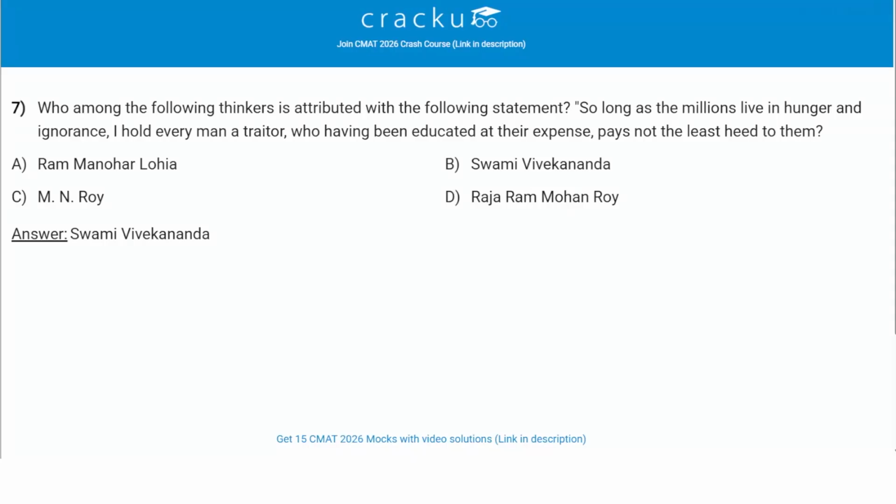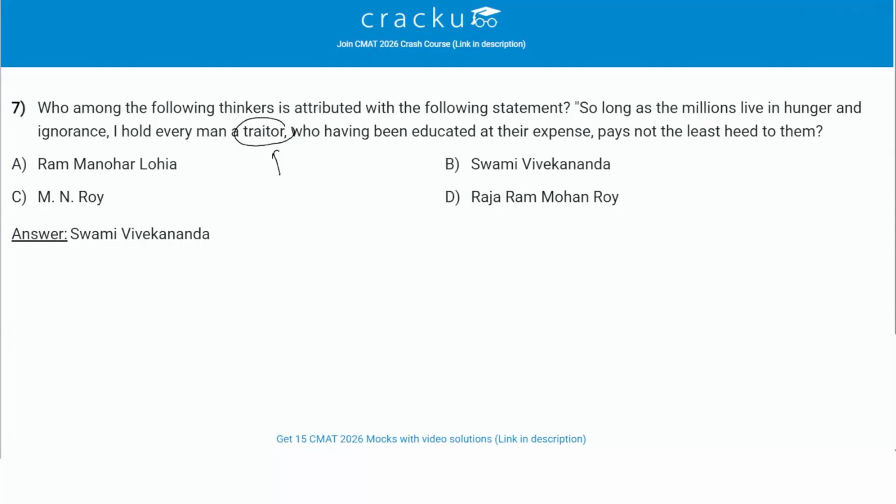Let's read the question. Who among the following thinkers is attributed with the following statement? So long as the millions live in hunger and ignorance, I hold every man a traitor who, having been educated at their expense, pays not the least heed to them. So basically, which thinker has made the statement that as long as millions of people are living in hunger and ignorance, every man is a traitor, means a betrayer, right?